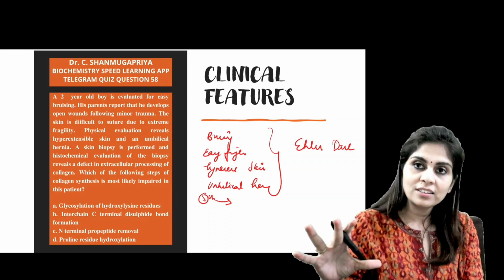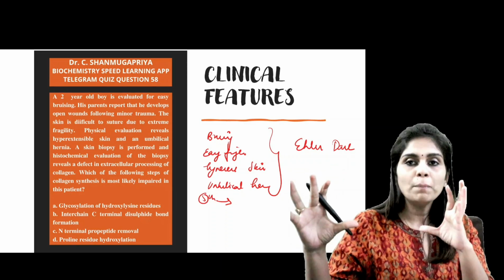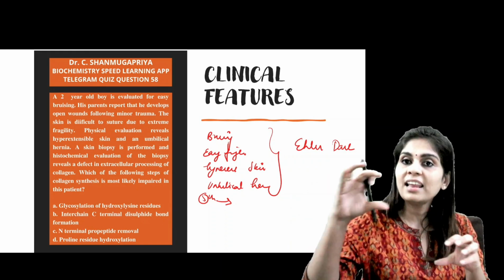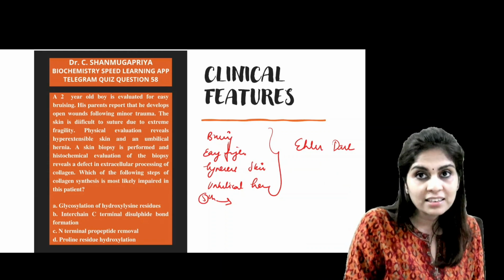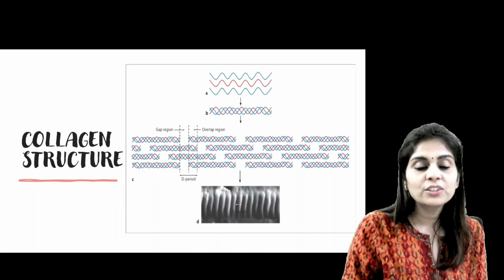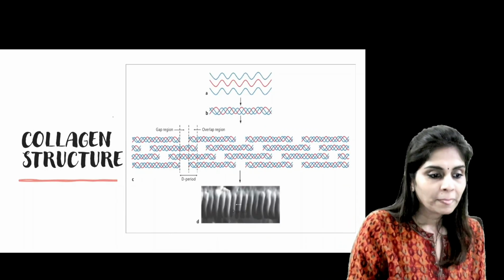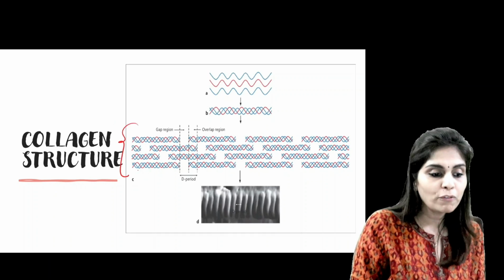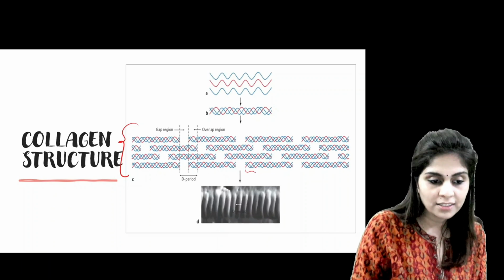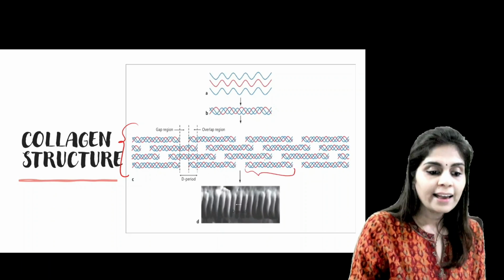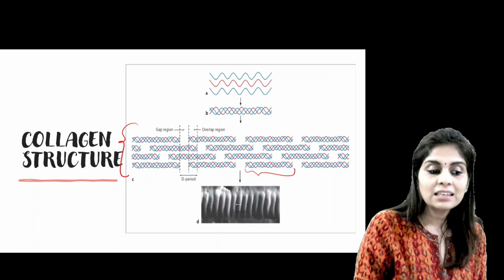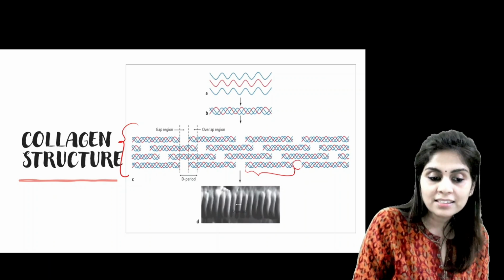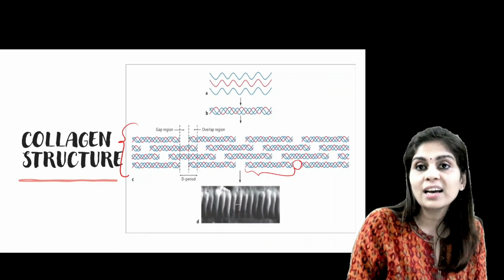So collagen structure, every microfibril is made up of multiple tropocollagens which are arranged in a parallel array in a staggered pattern. Now look at this picture, you will be able to understand it better. This is called as a microfibril, and every microfibril is made up of multiple tropocollagens. This is one tropocollagen, and all these tropocollagens are arranged in a parallel array in a staggered pattern, in the sense there is a space between individual tropocollagens.